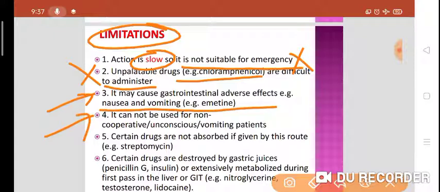It cannot be used for non-cooperative, unconscious or vomiting patients. These are the limitations. It cannot be used for non-cooperative patients, unconscious patients, or those who suffer from vomiting.